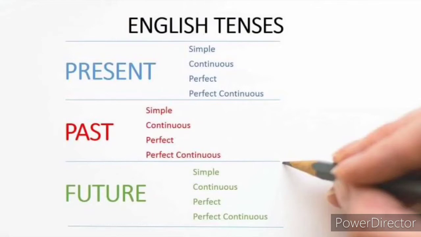So each parent has its own children in the same name: present simple, present continuous, present perfect continuous. Coming to the second son, past simple, past continuous, past perfect, and past perfect continuous. These are the children. Then for the son of future, which has the same children, that is simple future, future continuous, future perfect, and future perfect continuous.